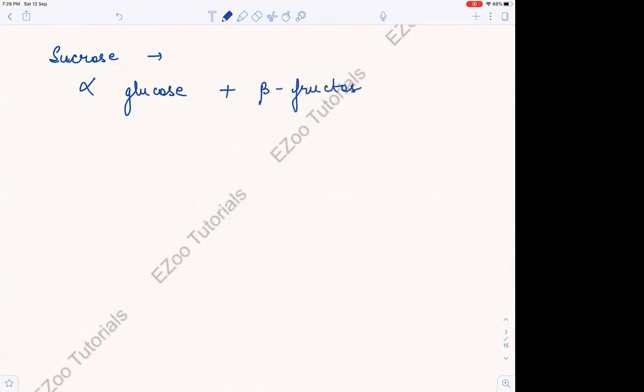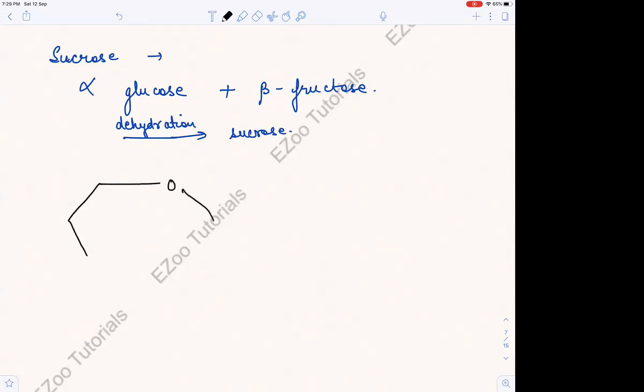अल्फा ग्लूकोज और बीटा फ्रक्टोज से मिलता है हमें सुक्रोज, राइट? It undergoes dehydration and then we get sucrose. Make it, in the end I will draw the structure, but you make it on your own. I'll tell you what is the structure, or if you want I can tell you right now also, that's not a big deal. You try to make it on your own without looking on the screen. Please don't look at the screen and make the structure on your own of sucrose.